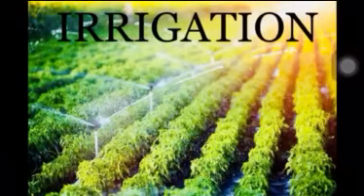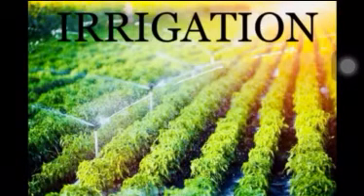Now let us know about irrigation. What do you mean by irrigation? That means the artificial supply of water for the purpose of agriculture is called irrigation. So why is there a need of irrigation in India? This question also is very important. Several times they have asked the question. We all know India is an agricultural country. Therefore, it needs regular and sufficient supply of water.